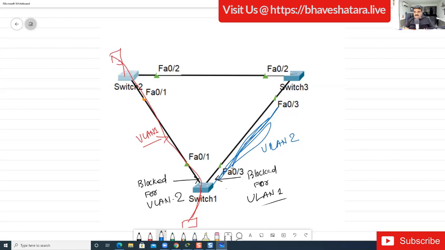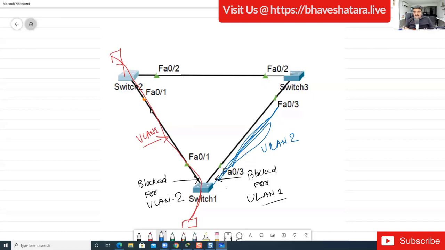If you want this FastEthernet 0/3 of switch 1 to be blocked for VLAN 1, switch 2 must be root. Switch 2 must be root. If you configure like this, everything will be easy.